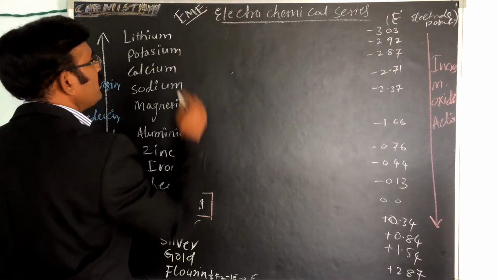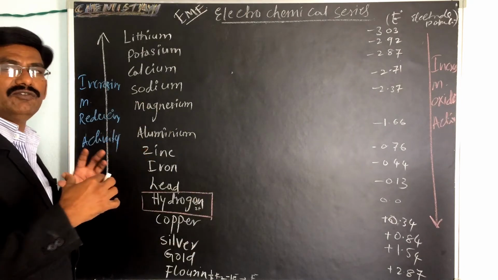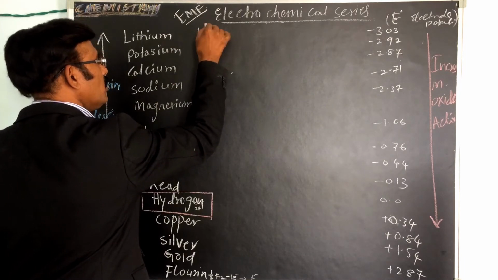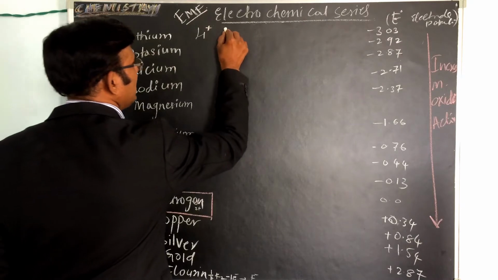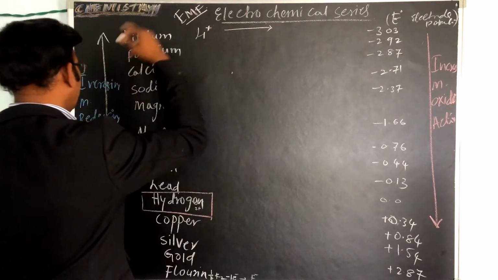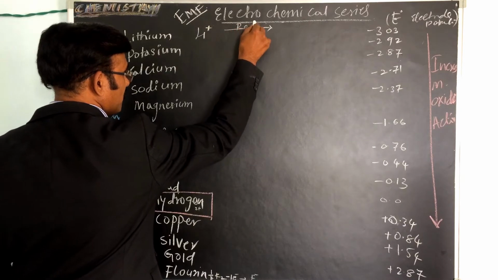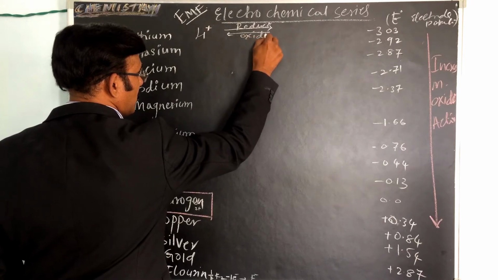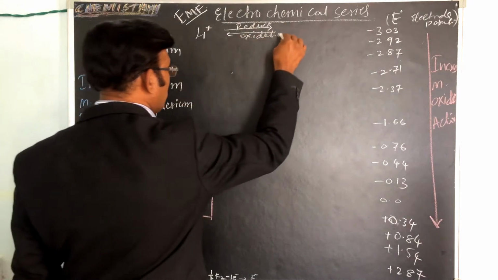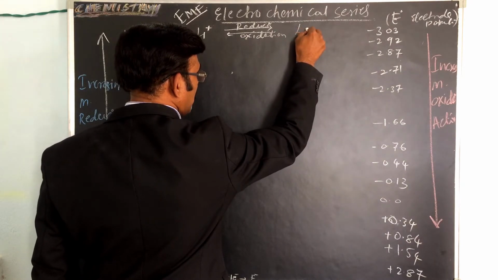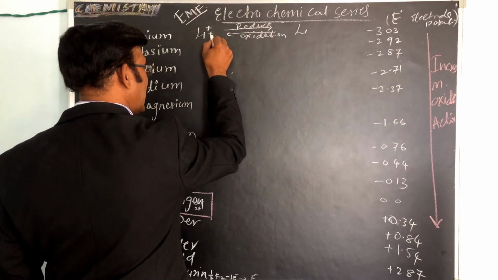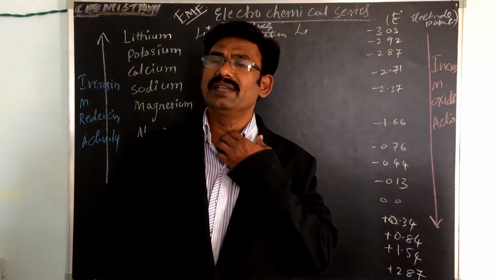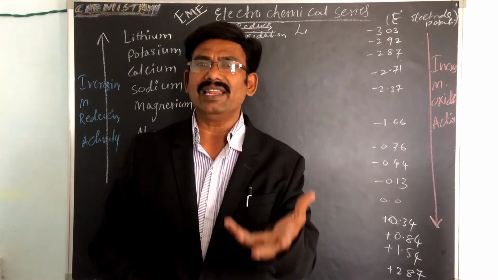For lithium, we write the equilibrium equation. Lithium is the cation, Li plus, in aqueous state. Reduction and oxidation are in equilibrium. Li plus in aqueous, taking one electron, forms lithium solid.